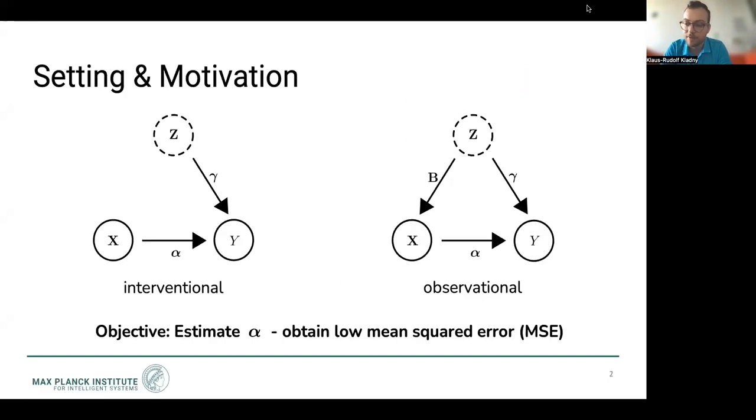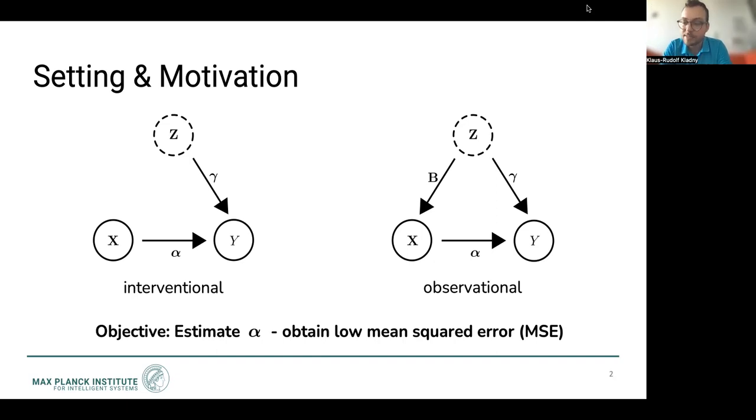Specifically, we consider a confounded linear model where x and y are observed, while z is always unobserved. We assume access to one data set for each of the two structural causal models displayed here, where the left model corresponds to a setting where x is intervened on, while in the right model this is not the case and hence corresponds to the observational setting.